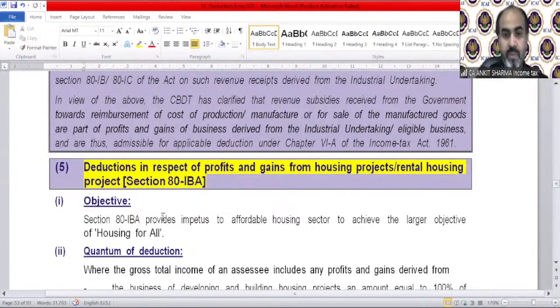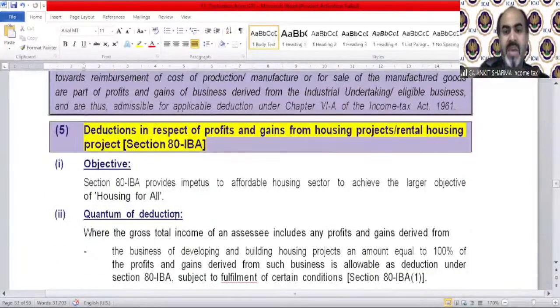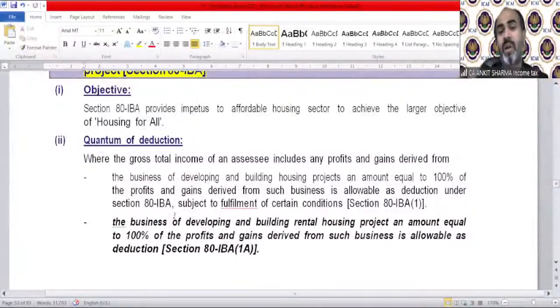Okay. Section 80-IBA provides impetus to the affordable housing sector to achieve the larger objective of housing for all. What is the quantum? Beautiful quantum, of course. Where the gross total income of an assessee includes any profits and gains derived from the business of developing and building a housing project, an amount equal to 100% of the profits and gains derived from such business is allowed as deduction under section 80-IBA, subject to fulfillment of certain conditions, of course.